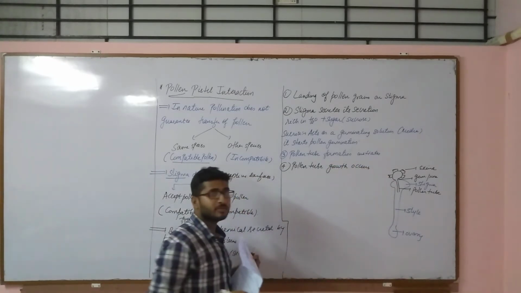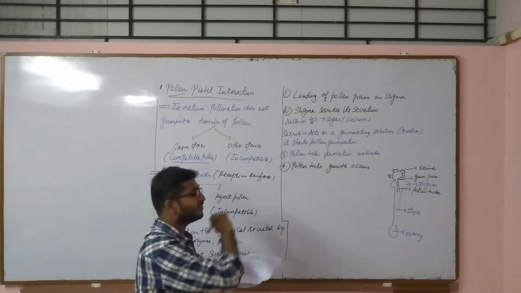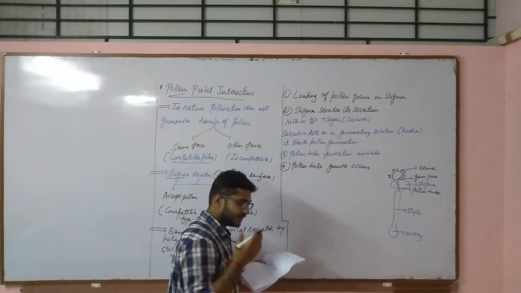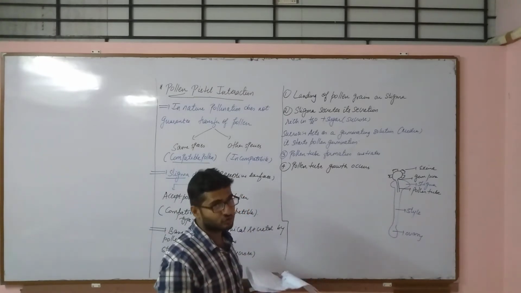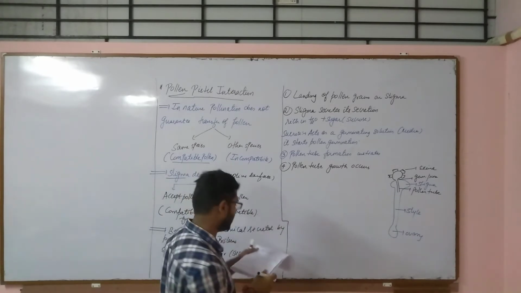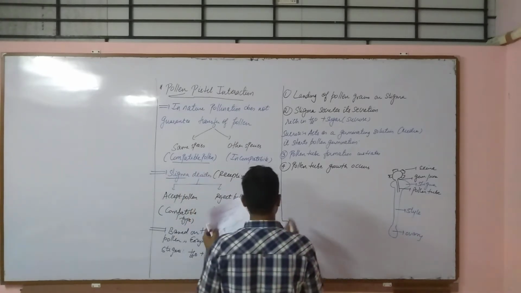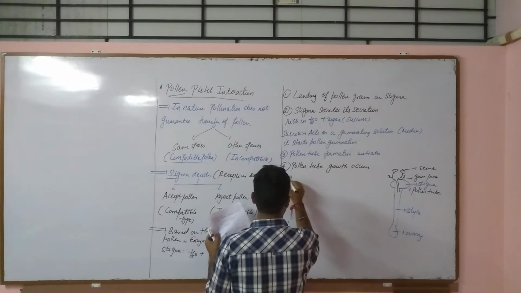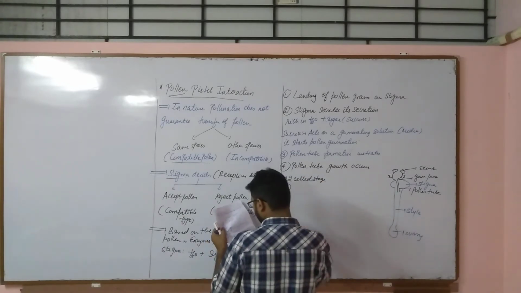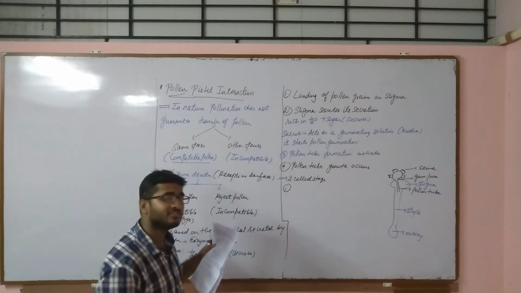Now if you remember, in the microsporogenesis process we discussed the structure of the pollen, and the most common pollen in angiosperm species shed at the 2 cell stage only. The first is the vegetative cell and the second is the generative cell.